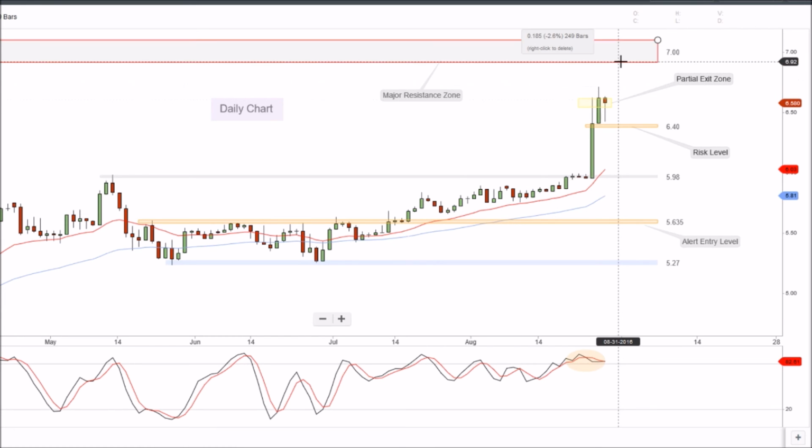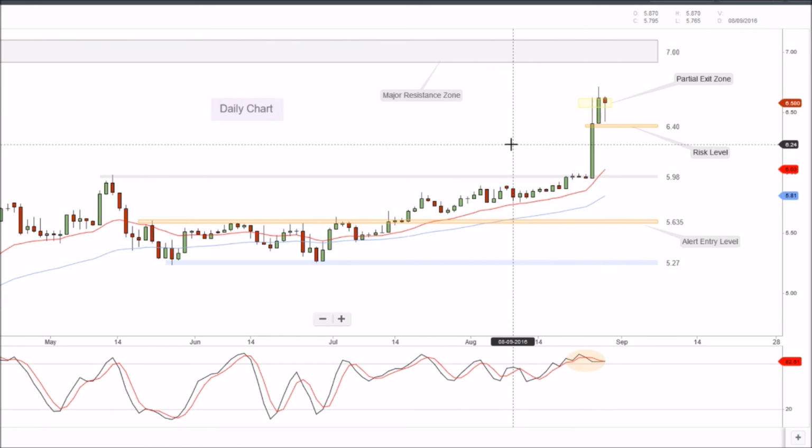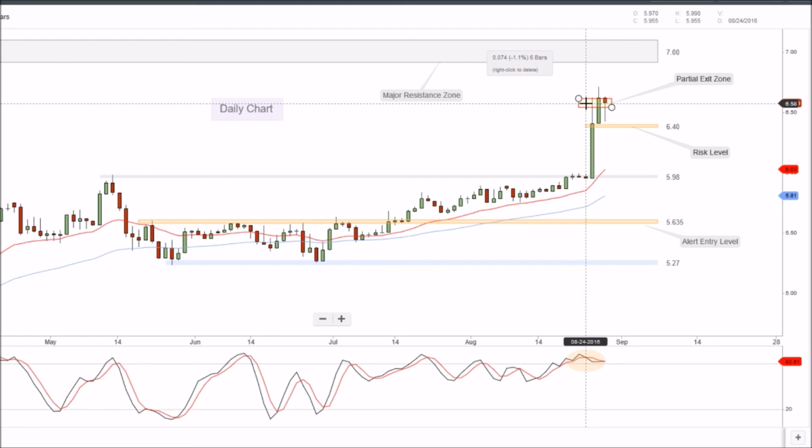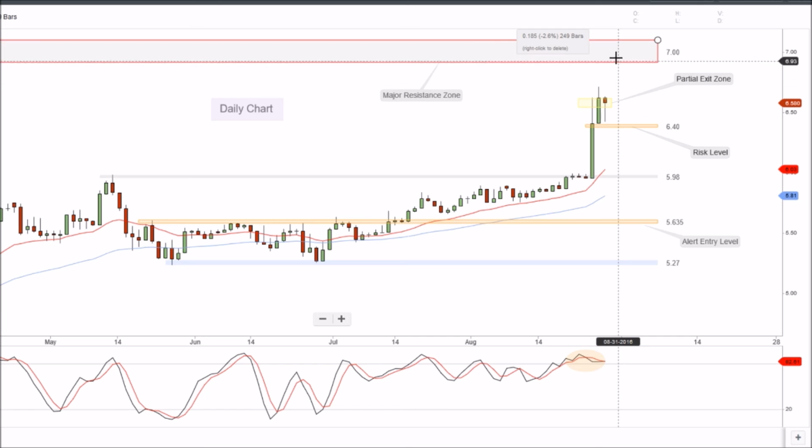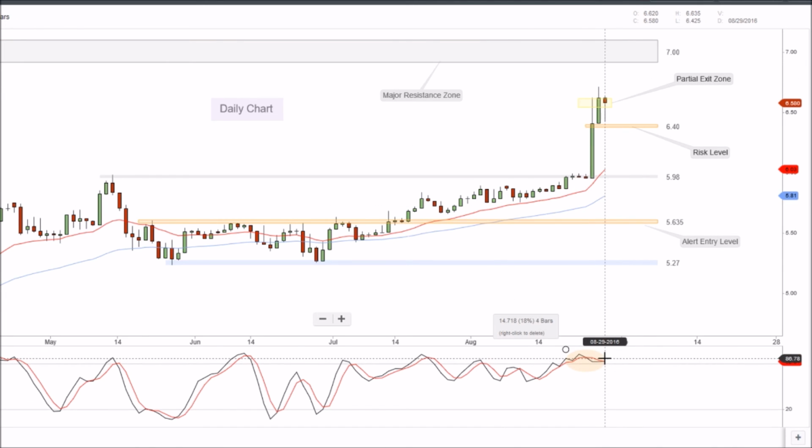We want to see a push up into $7, then we'll have to reassess, but we have taken a partial exit above 650. We've locked in the remaining at 640, so if it goes through 640, we'll be exiting the rest there for a handy little gain. But we really do think it will push up strong into $7, and then we'll have to just reassess it because it is in overbought territory.